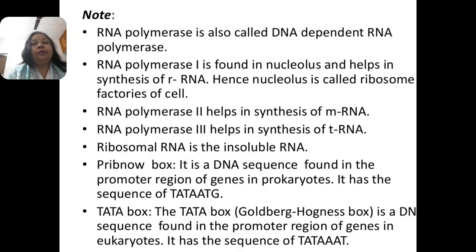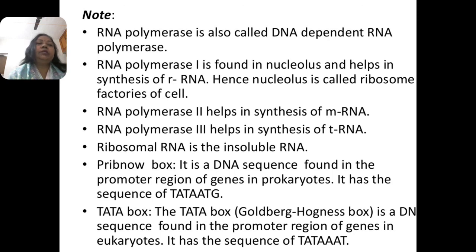A few points to note in this chapter: RNA polymerase is also called DNA-dependent RNA polymerase because it is fully dependent on DNA. There are 3 types of RNA polymerase. RNA polymerase 1 is found in the nucleolus and helps in the synthesis of ribosomal RNA.